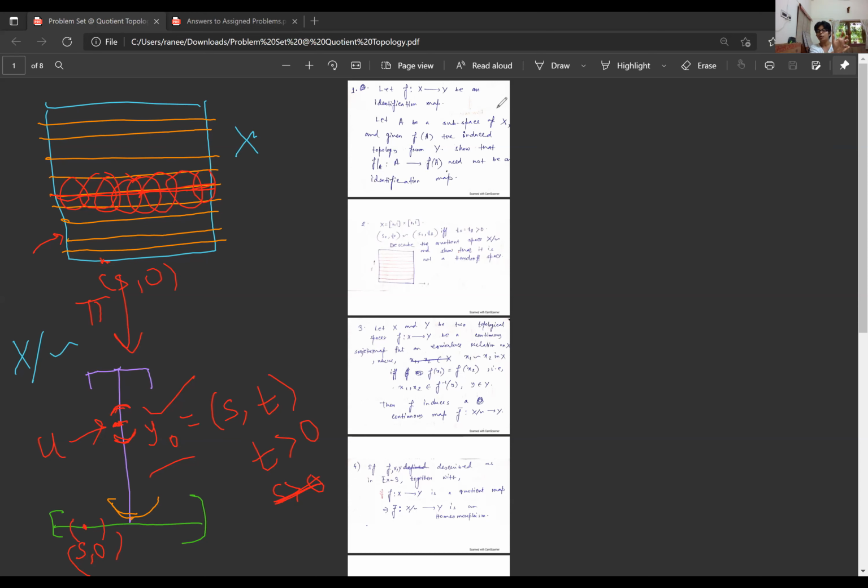How does the open neighborhood of the point S comma 0 look like here in the space X? Now we are trying to figure out how the open neighborhood of the point S comma 0 in the quotient space looks like, by means of the point S comma 0 in the original space X. This is what we are doing, because X is a known topological space to us, but this one is not known. We are seeing open sets in our known space X, then trying to see what our open sets will be here.